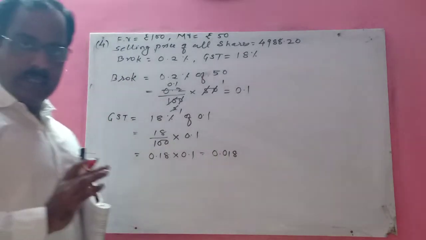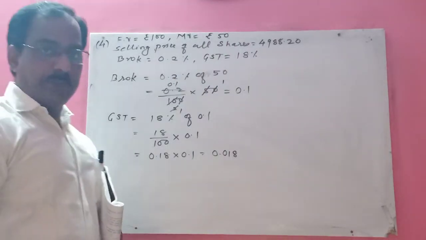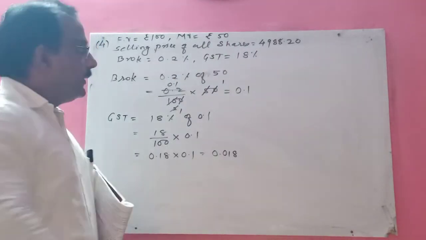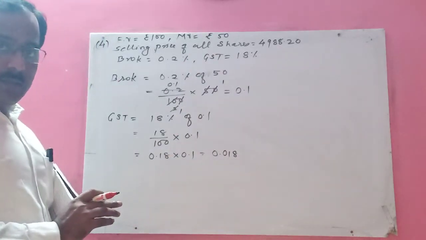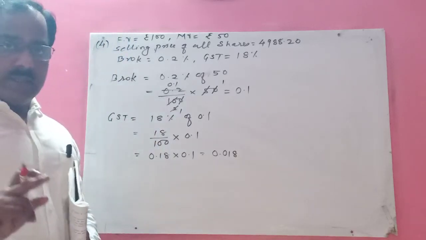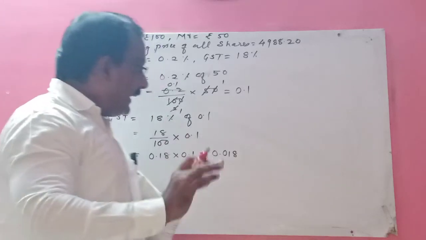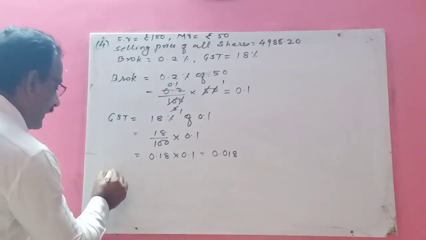0.018. Clear? So Srimati Desai has to pay this amount as GST, this amount as well as this amount. Now you should calculate the selling price of one share. So how will you get the selling price of one share?